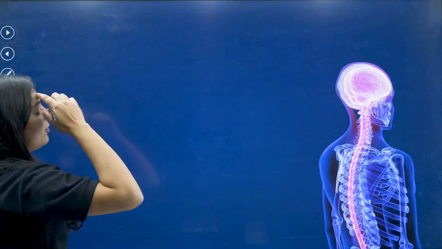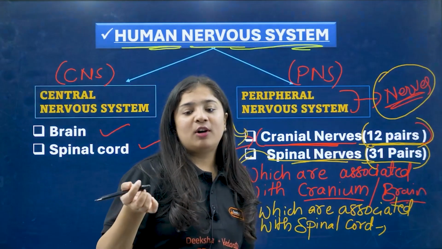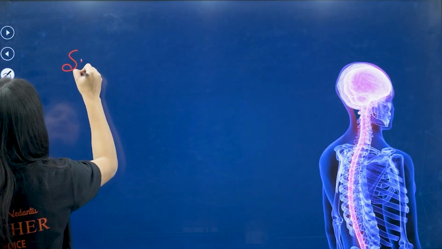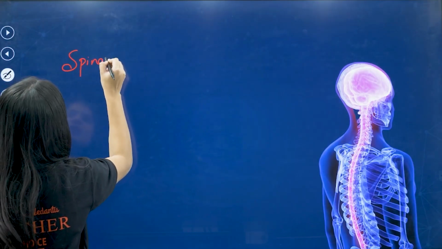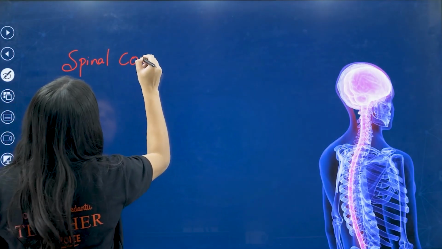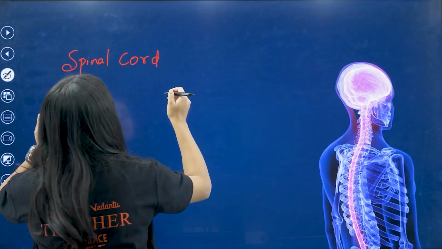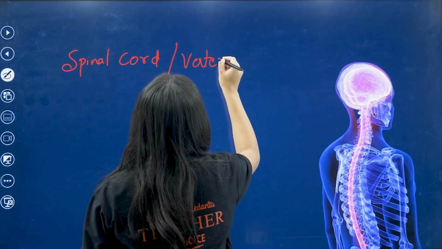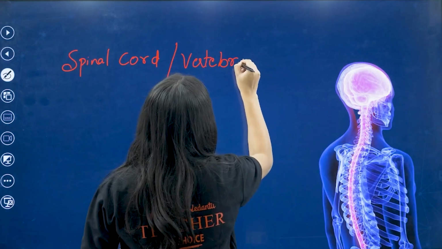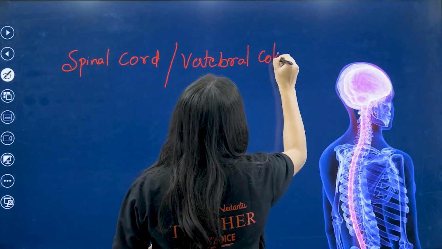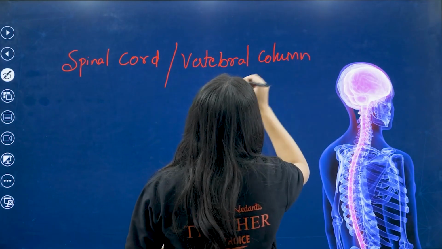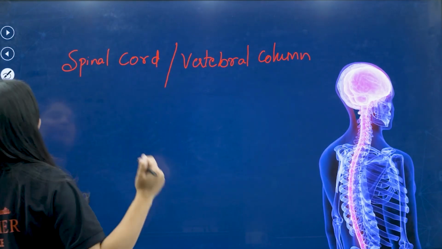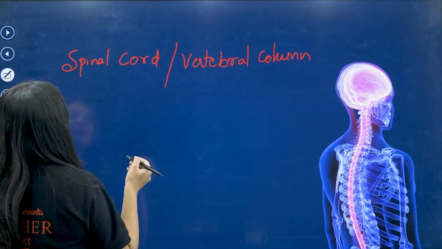Many students are confused between the spinal cord and the vertebral column. Let me explain how it is. I'm going to draw our brain. I know you also have a brain.